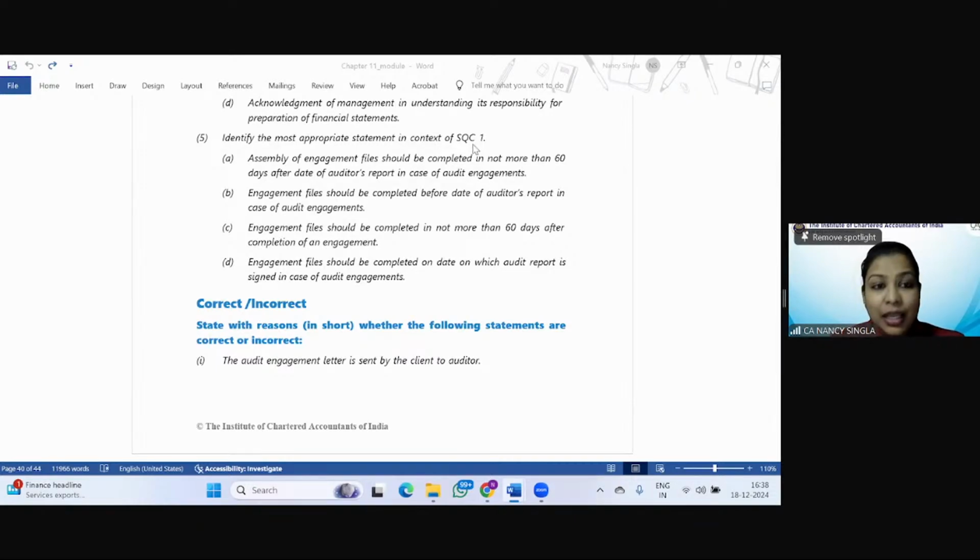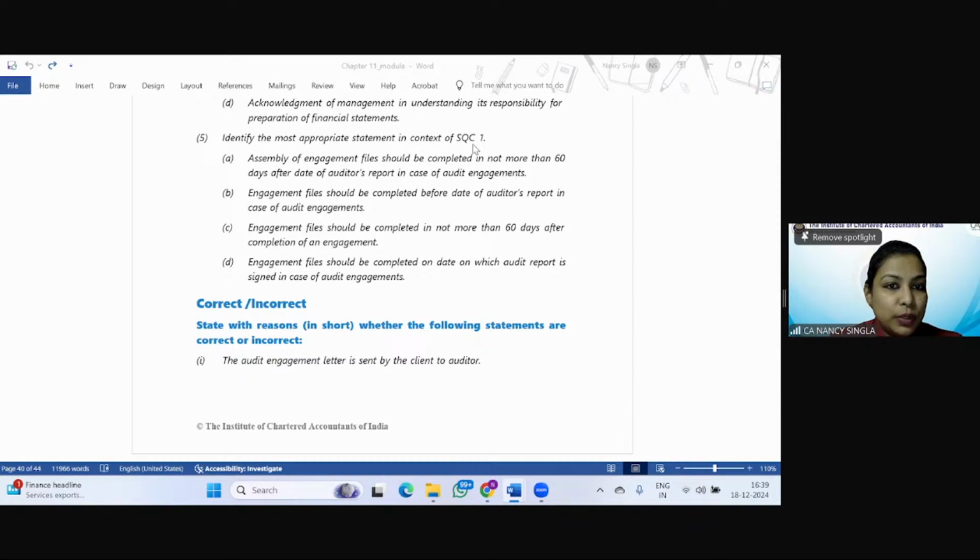B. Engagement file should be completed before date of auditor's report in case of audit engagements. C. Engagement file should be completed in not more than 60 days after date of an engagement. And D. Engagement file should be completed on date on which the audit report is signed in case of audit engagements. Send in your replies with respect to fifth.